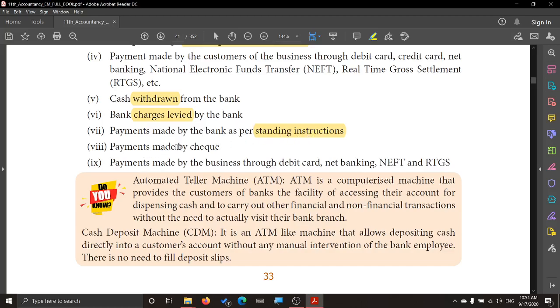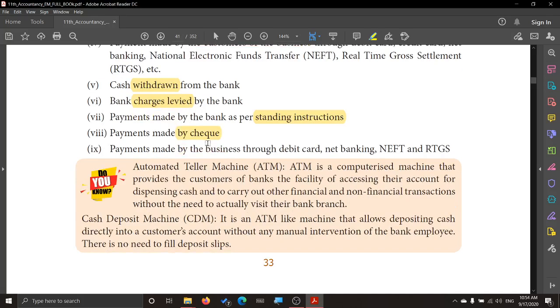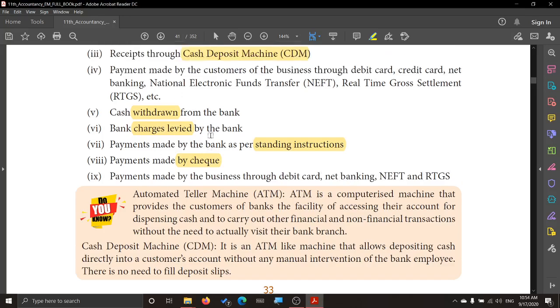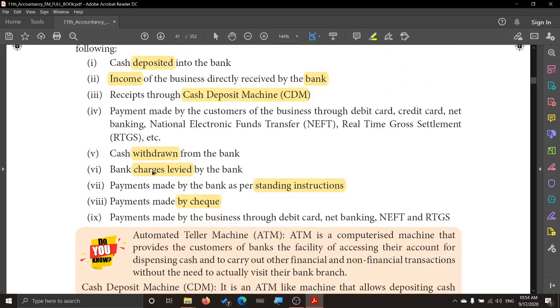Then payment made by check, when we issue a check to someone to settle our payment. Or it can be payment through debit card, net banking, NEFT, which we already saw. So these are the various transactions that can take place in the bank.